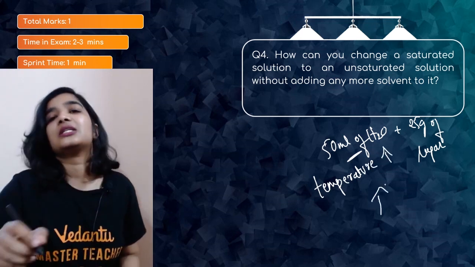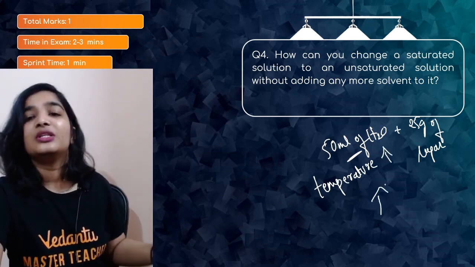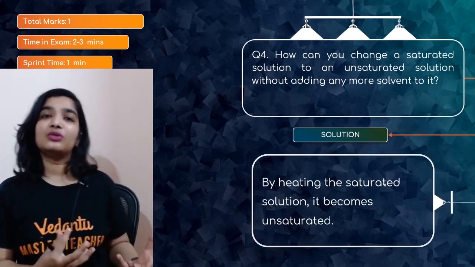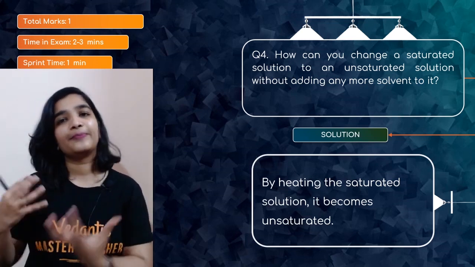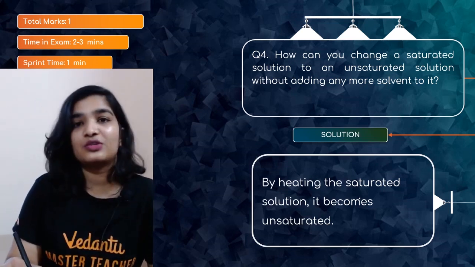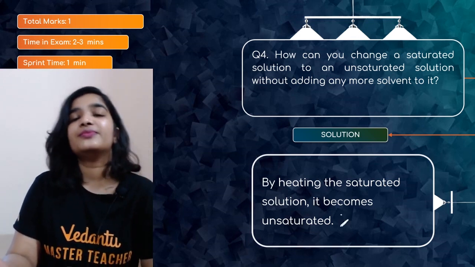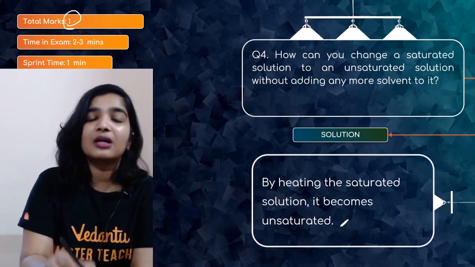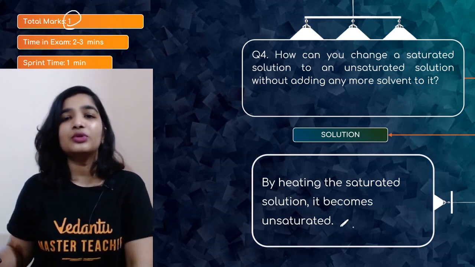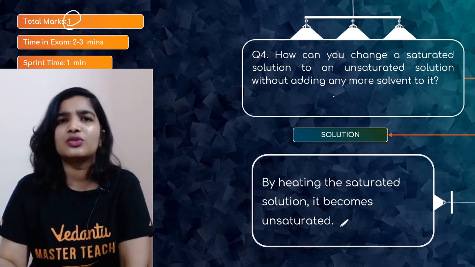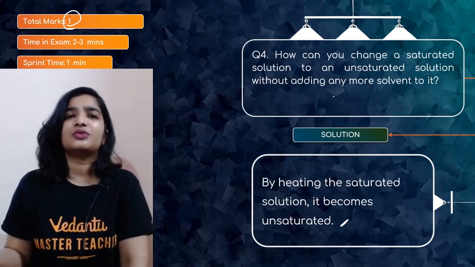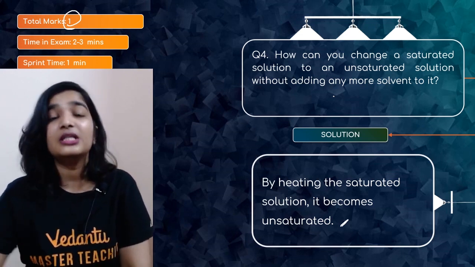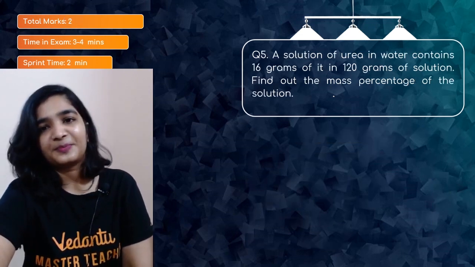So when you heat the solution, you will be increasing the temperature, that will lead to the increase in solubility. So by heating the saturated solution, it becomes unsaturated. So that will be the answer. This was asked for 1 mark. So 1 sentence, what you have to do. So that's what they have asked. How can you change? What will you do? I will heat the saturated solution, I'll increase the temperature. So with that, there will be increase in the solubility, will be the proper answer.